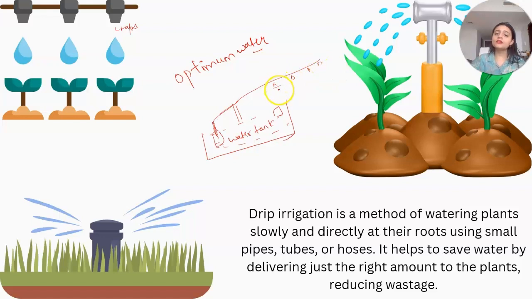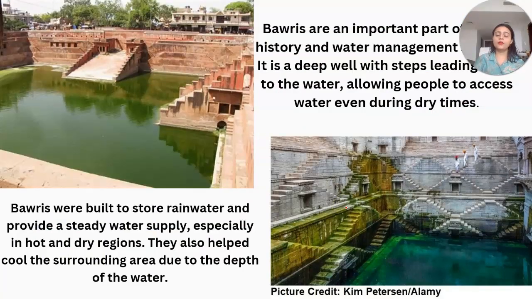These taps provide water to the plants. Also, excess water not required by the plants fills up this tank. So in this way we can give water to the plants, but in an optimum amount. In this way, we can help in conserving water. This is known as drip irrigation. So, water harvesting, drip irrigation.